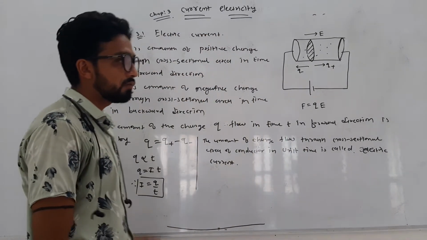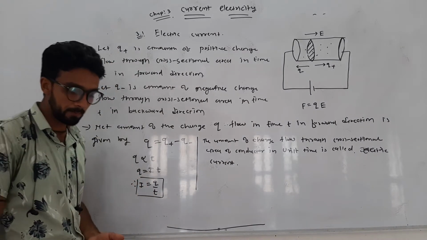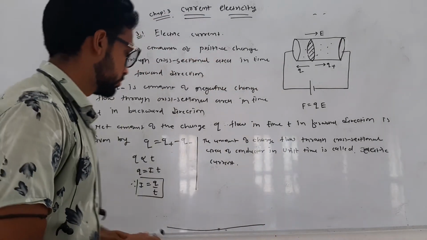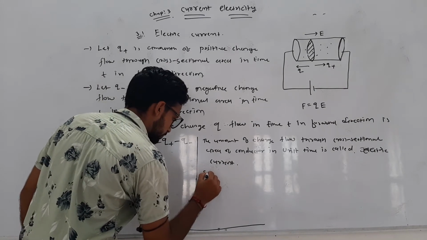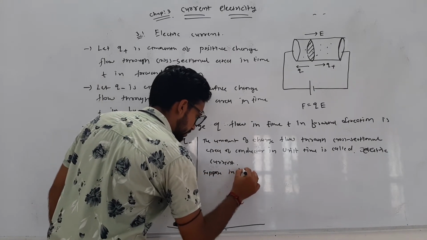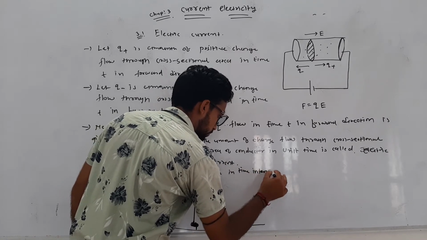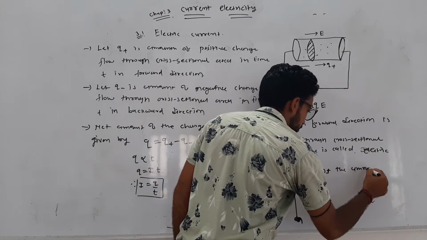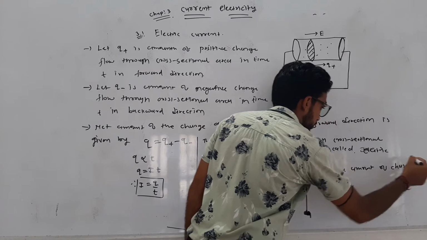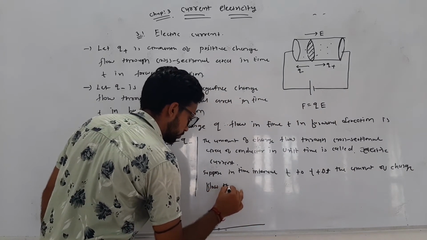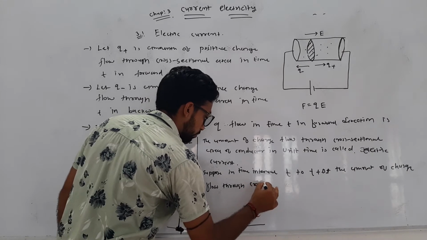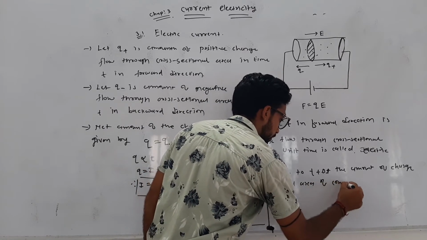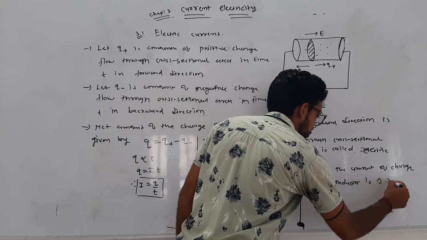Suppose in the time interval t to t plus delta t, the amount of charge flowing through the cross-sectional area of the conductor is delta q.